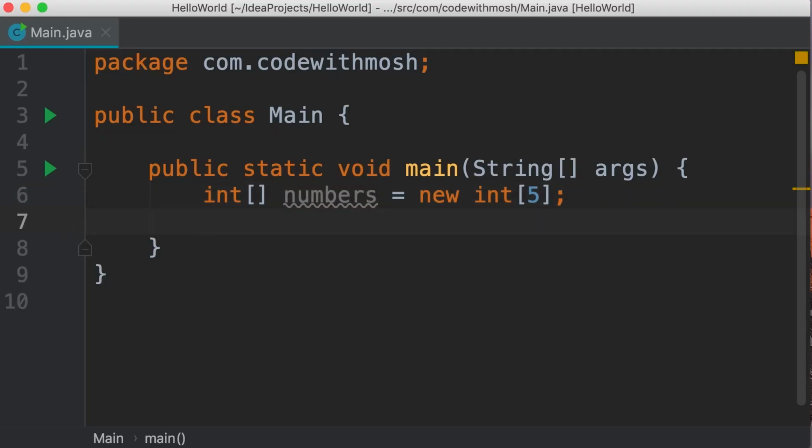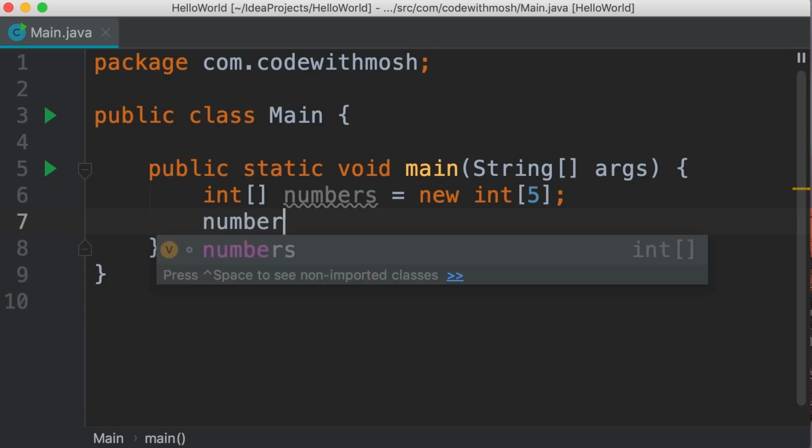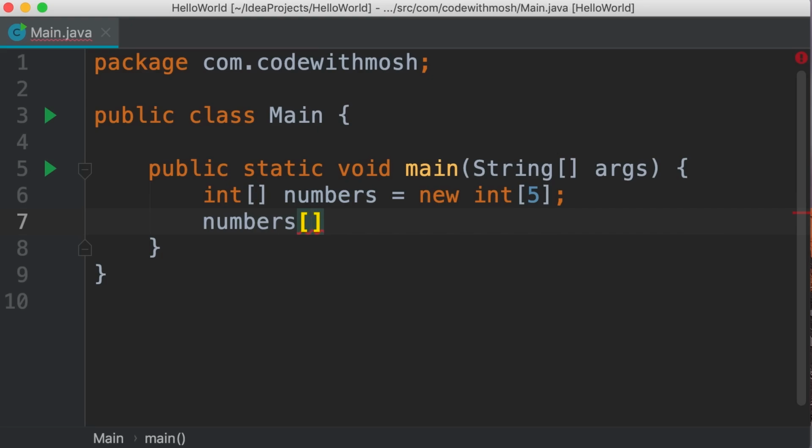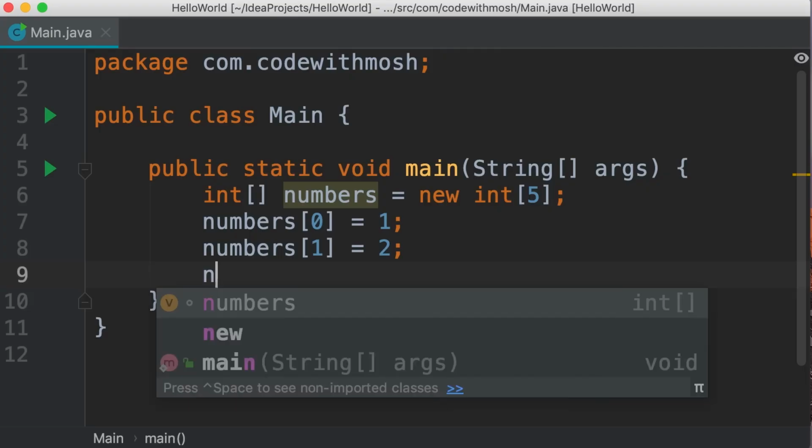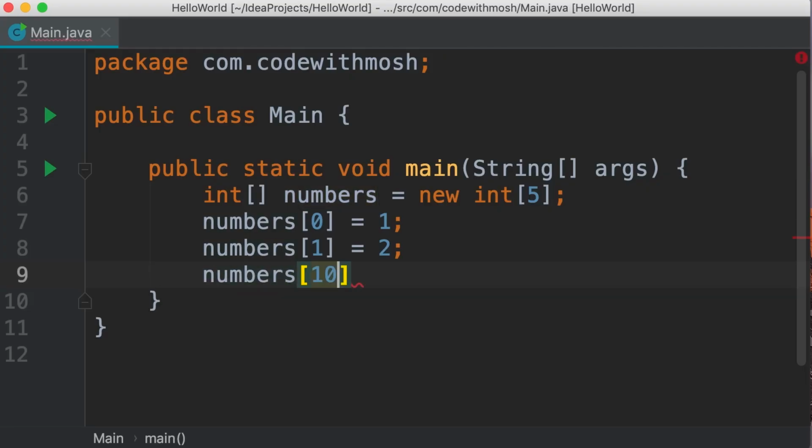Now, we can access individual items in this array using an index. So we type numbers, square brackets. To reference the first element or first item, we use 0. Now we can set this to a value like 1. Similarly, we can set the second item to 2. Now, what if we use an invalid index? Let's say 10. This array doesn't have 10 items. So let's see what happens. Numbers of 10. We set this to 3.